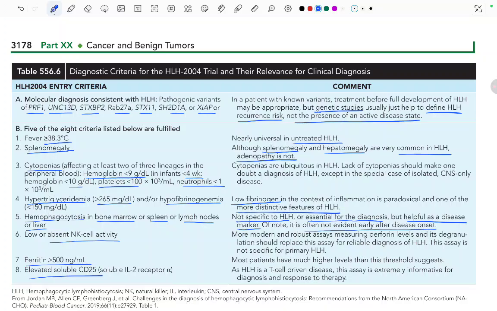More modern and robust assay measuring the perforin level: low or absent NK cell activity is the more modern and robust assay measuring the perforin levels, and its degranulation should replace this assay for reliable diagnosis of HLH. This assay is not specific for primary HLH. Most patients have much higher levels than this threshold suggests. And as HLH is a T cell driven disease, this assay is extremely informative for diagnosis and response to therapy.